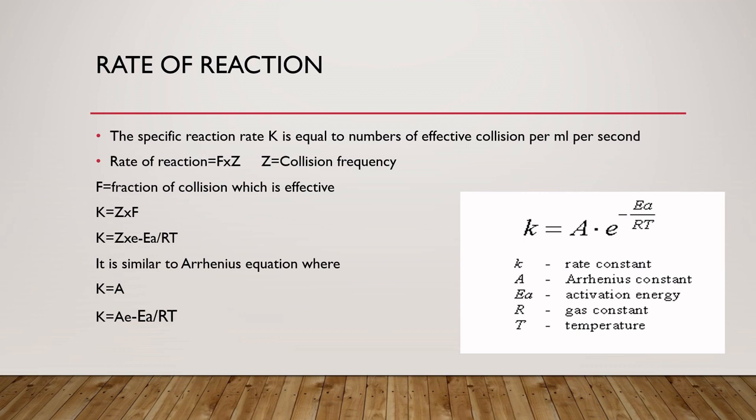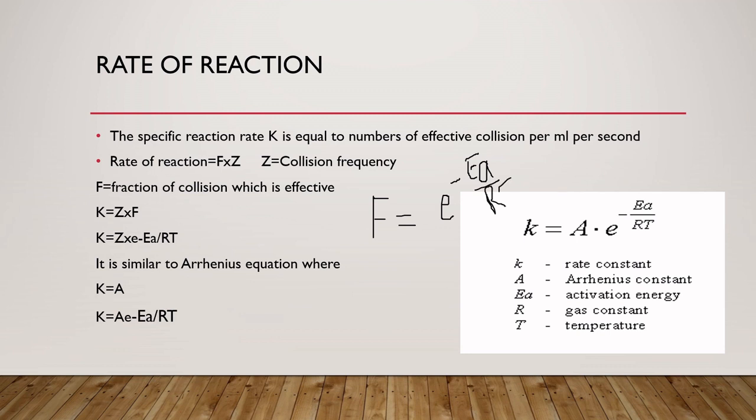Further, according to the kinetic theory of gases, the fraction of molecules having energy more than a particular value at a temperature is given by F is equal to e to the power minus Ea upon RT.